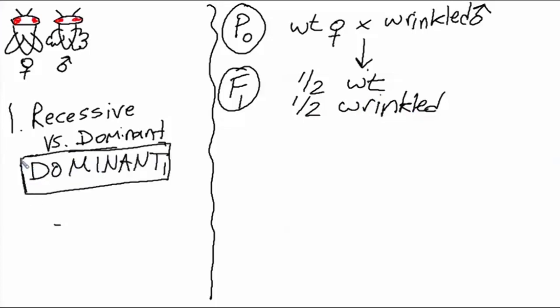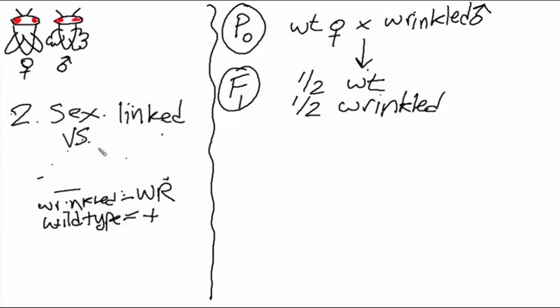So now we can give symbols to the alleles in this problem. We'll denote the wrinkled allele as capital WR, because this is dominant, and we'll denote the wild-type allele as plus. Now we'll try and determine if this wrinkled trait is being inherited in a sex-linked or autosomal manner.